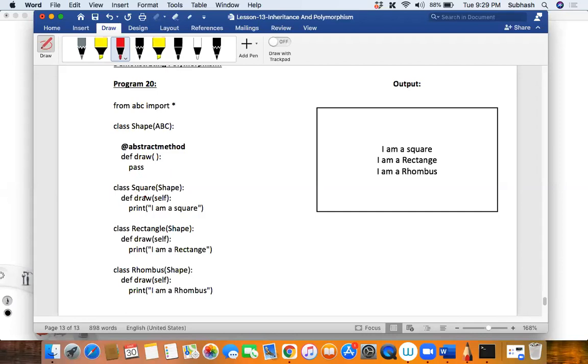Can you tell me? So square, rectangle, rhombus, and is there any other? No, 3 classes, isn't it? 3 classes are inheriting from shape, and each one is having the draw method. Did you see that? Each one is having the draw method, correct?